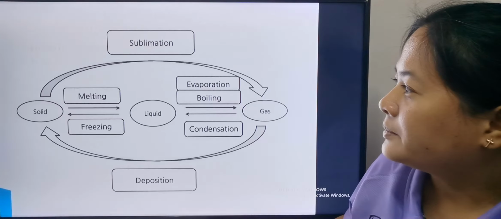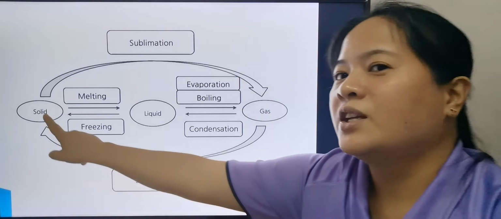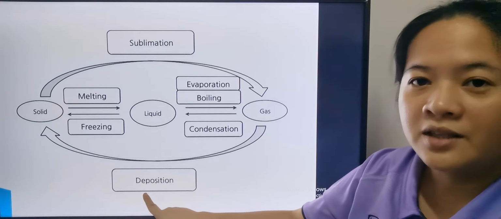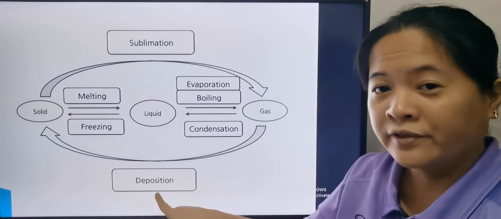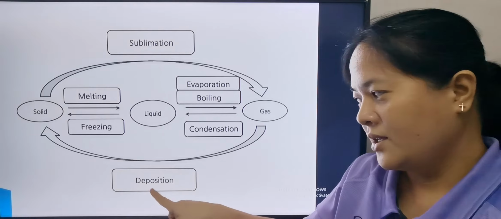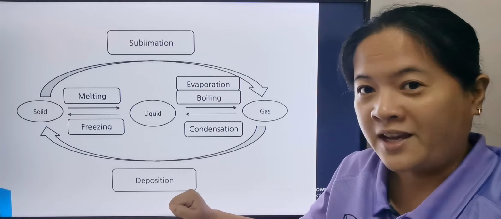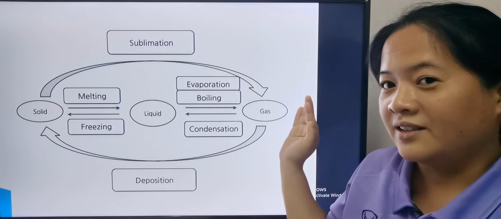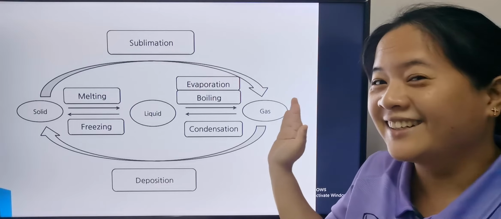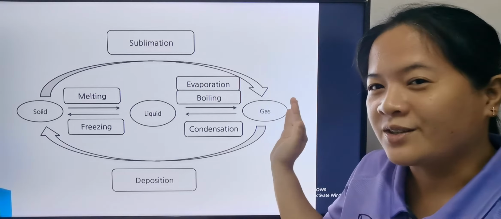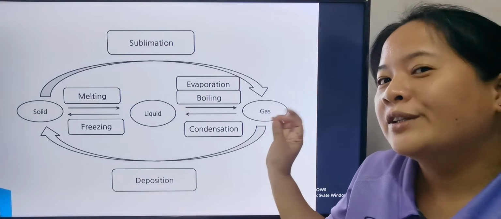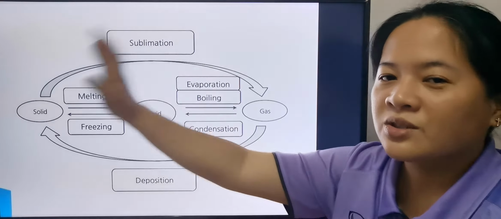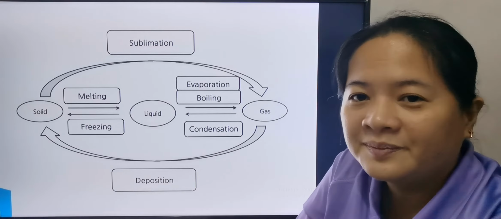And then when gas changes into solid directly, okay? Gas changes to solid directly, it's called deposition, or sometimes it's called reverse sublimation, okay? Deposition or reverse sublimation, okay? Be familiar with this one, okay? It will be in your test. Okay, you have to understand these processes, okay? It's very important that you remember what the processes are. When gas changes to liquid, what do we call that process? When gas changes to solid, what do we call that process, okay?